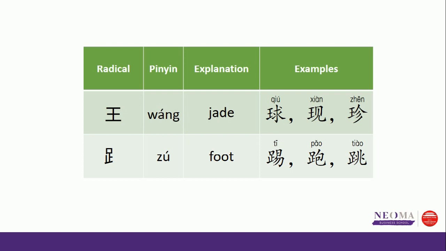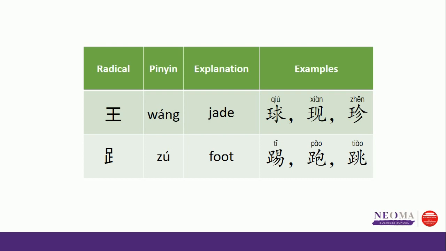Next one, 现. 现 has 2 meanings. First, it means now, like we learned, 现在. And it also means to show somebody something. So, in ancient time, it means to take out your treasure and show it in front of your guests. Next one, 真 literally means the treasure.